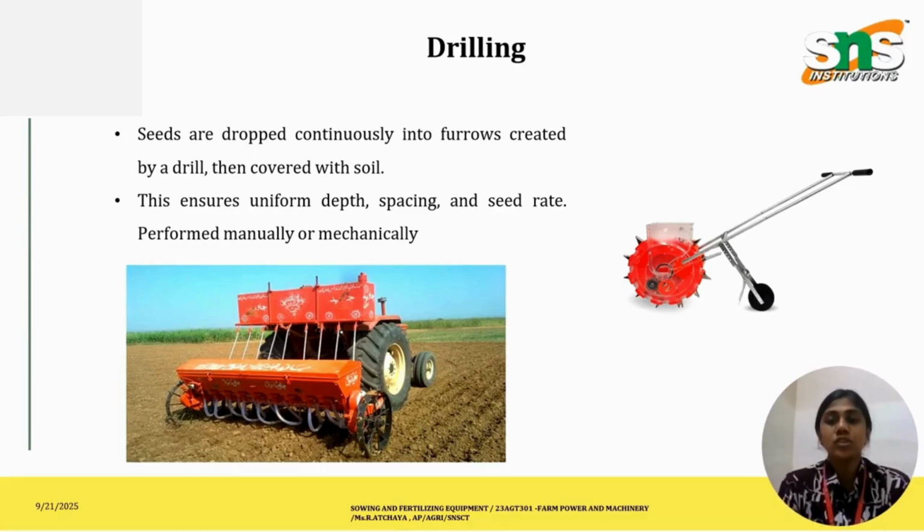Like the hand pushed drill, as we can see in this picture, it is a machine operated by a human. And in this picture, on this side, it is a tractor seed drill. The seed rate here is medium. It is not low, it is not high, it is medium, 20 to 100 kg per hectare.